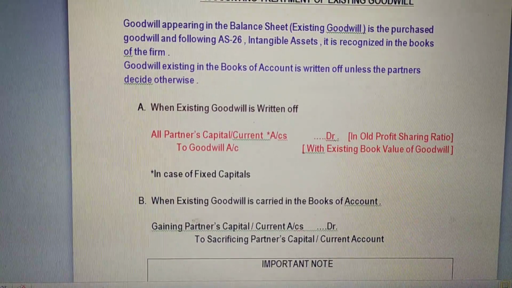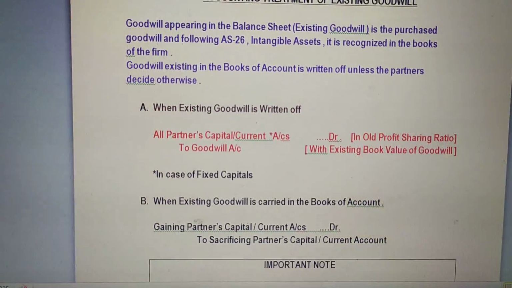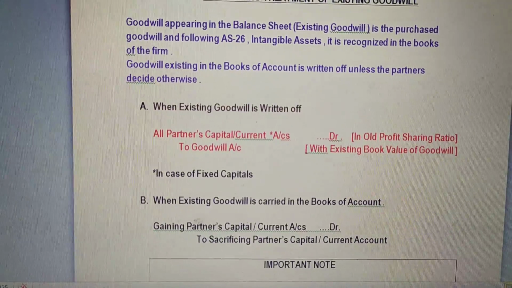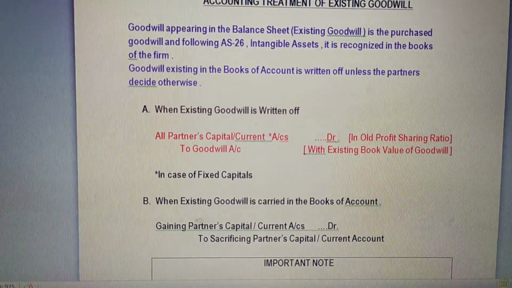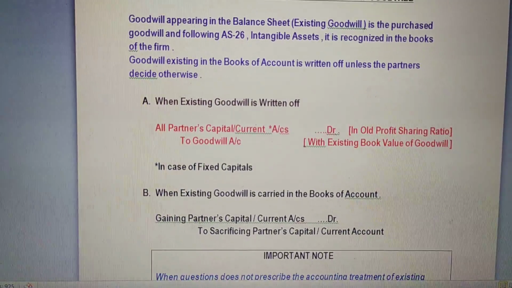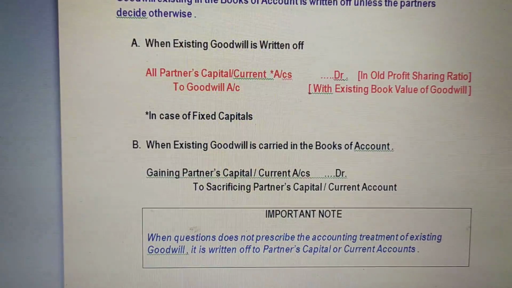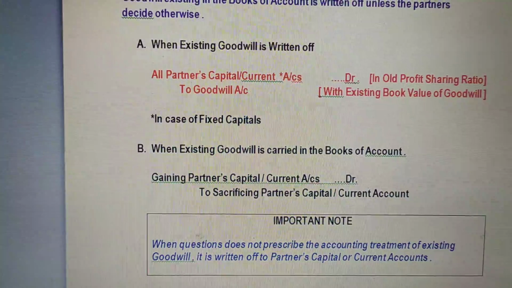And as per Accounting Standard 26, the existing goodwill which appears in the balance sheet has to be written off. So there are two cases under this. The first case is when existing goodwill is written off. So what is the meaning of this case?